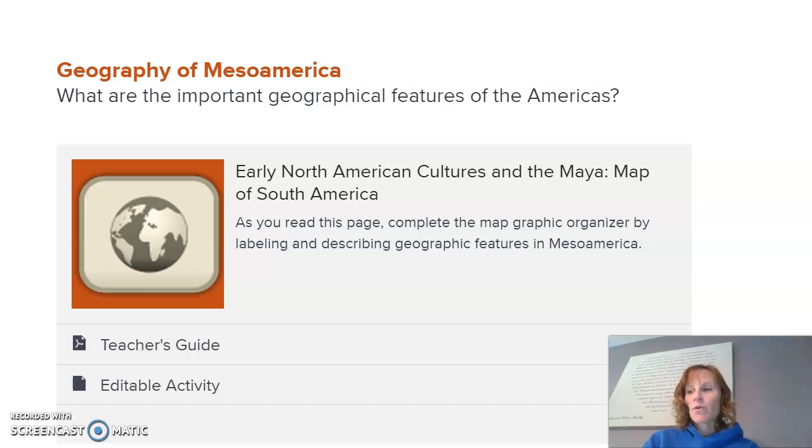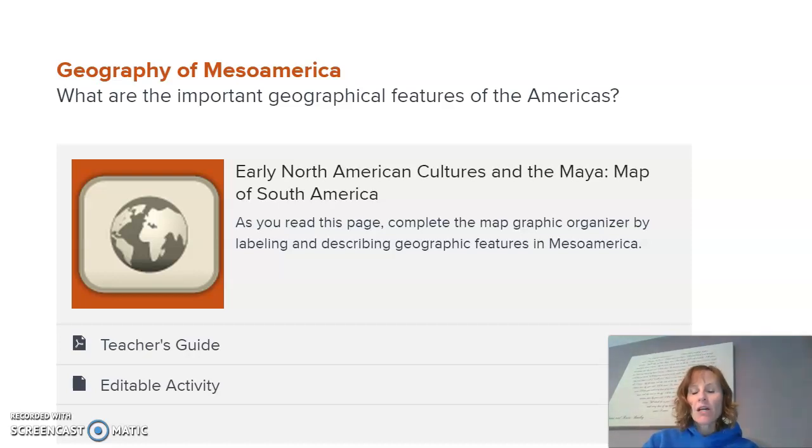Temperate. When you hear the word temperate, we're talking about an area that has a moderate climate. So there's no extremes in the temperature. It's not like super, super hot and it's not super, super cold. So it's just kind of moderate, kind of in the middle if it's temperate.